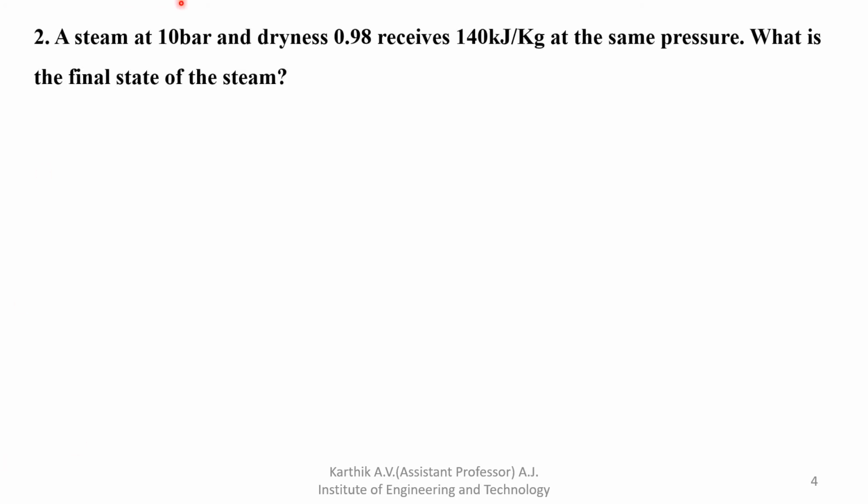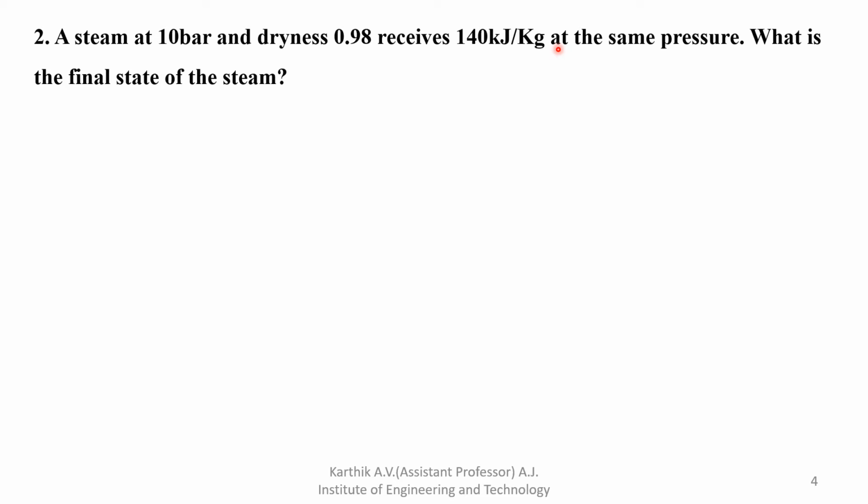Next problem: steam at 10 bar pressure, and the dryness fraction is directly given. No need of calculating anything. The dryness fraction is 0.98. It receives 140 kilojoule per kg of enthalpy, which is nothing but energy, at the same pressure. That 140 kilojoule per kg is nothing but heat.